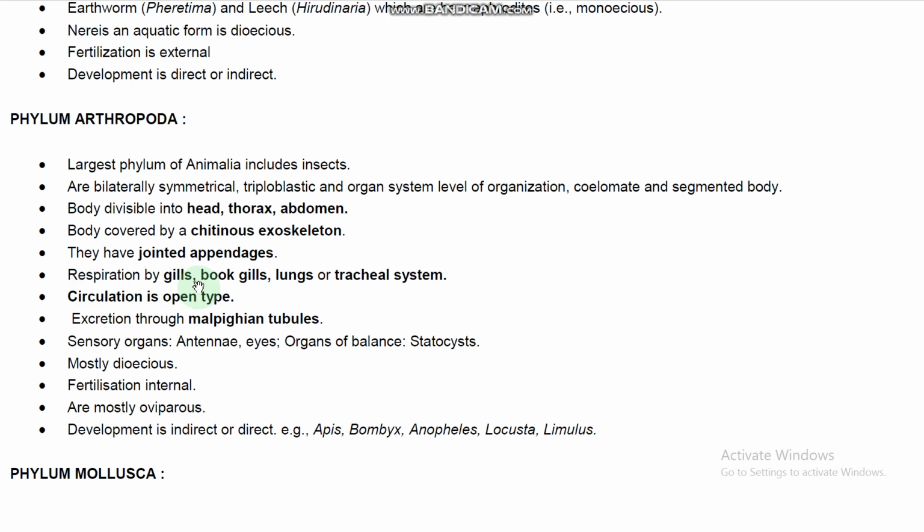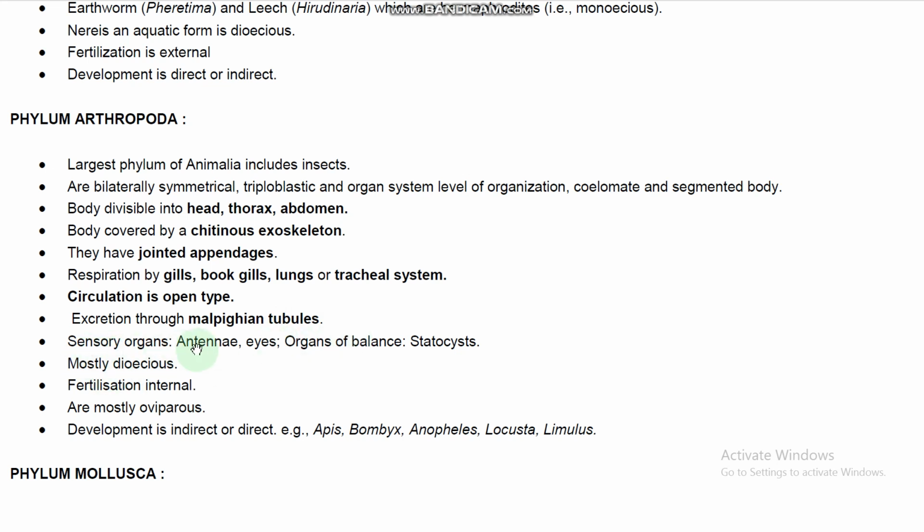And respiration is by gills, book gills, lungs or tracheal system. The respiratory organs are gills and book gills for aquatic arthropods, and lungs and tracheal system are for what? For terrestrial arthropods. Circulation is an open type of circulatory system. So the coelom is called hemocoel, filled with blood. Excretion is through Malpighian tubules. What are the excretory organs? Malpighian tubules in terrestrial forms and coxal glands in aquatic forms, right.